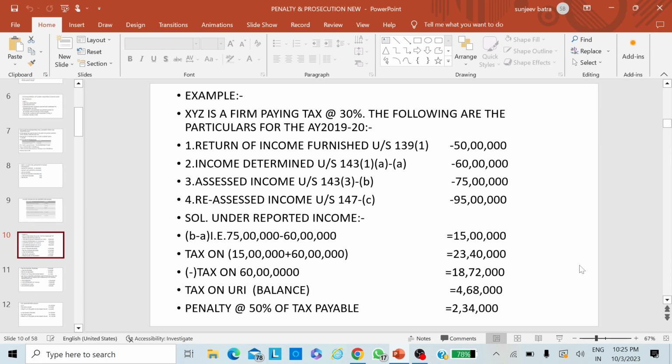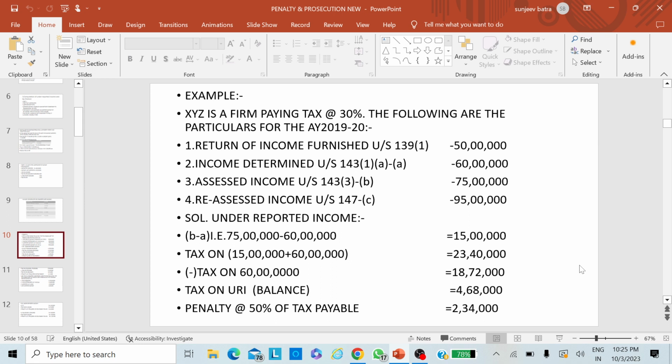Income determined under section 143(1)(a) is 60 lakhs. Income assessed under section 143(3) is 75 lakhs, and then reassessed income. So in this example, all types of income have been taken, so that you can understand what will be the underreporting of income in every circumstance, at every step.